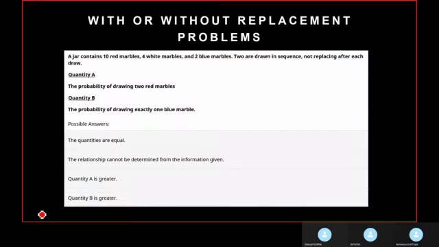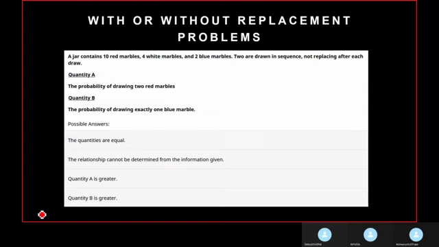Starting with the with or without replacement problems. A jar contains 10 red marbles, 4 white marbles, and 2 blue marbles. 2 are drawn in sequence, not replacing after each draw. That means the total quantity of marbles will keep decreasing as we remove a marble.